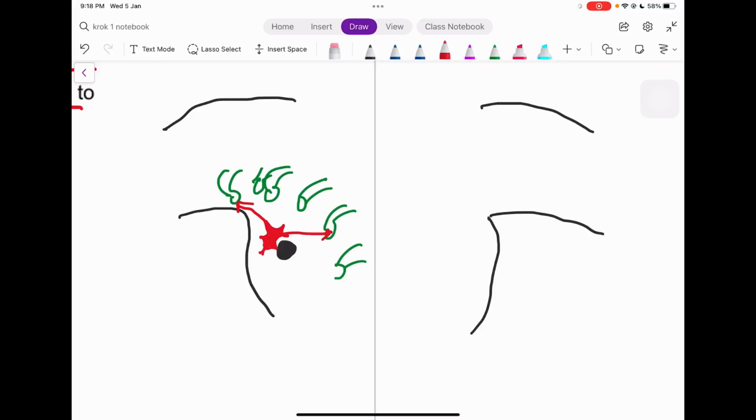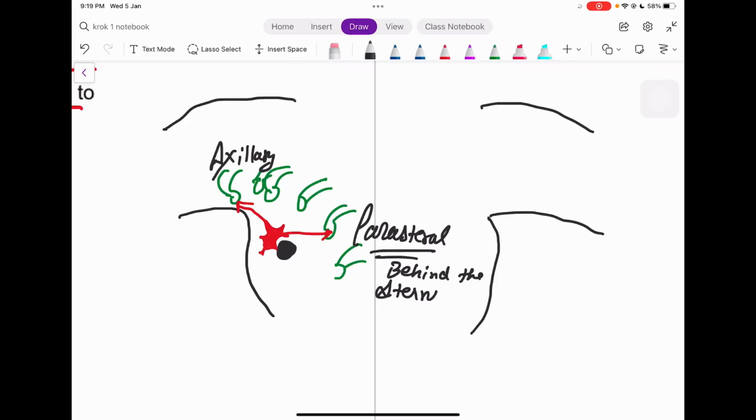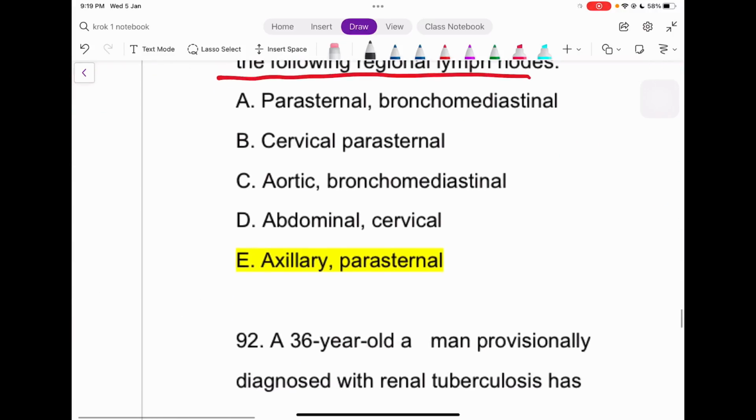So what are these lymph nodes? That is axillary. What are these? This is the parasternal. Parasternal are what, guys? This is behind the sternum, right? So that's why we have the answer as axillary and parasternal.